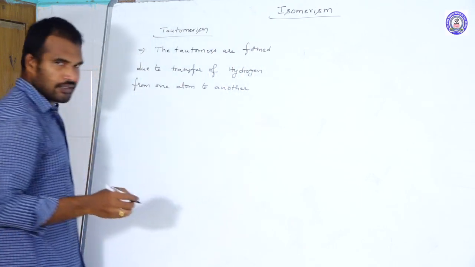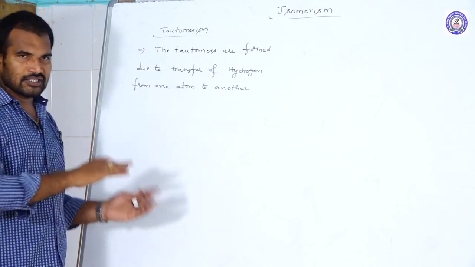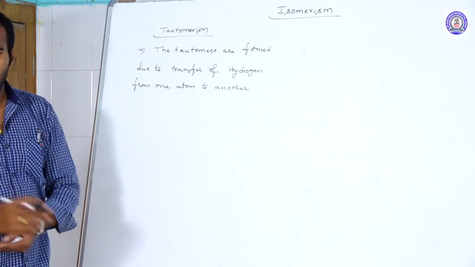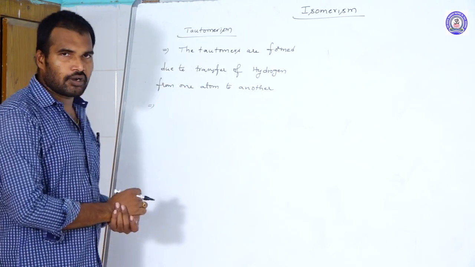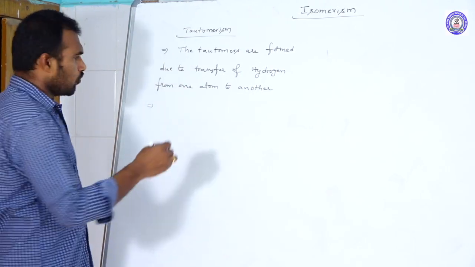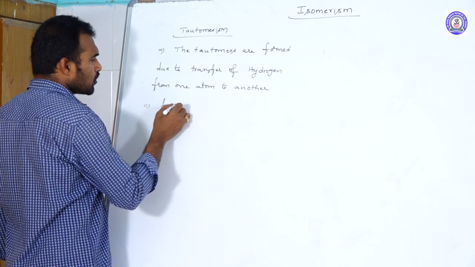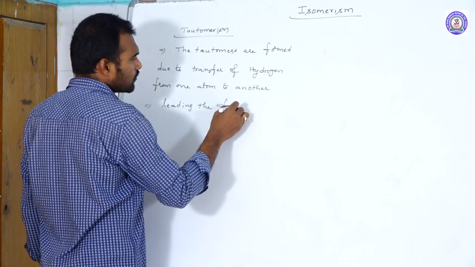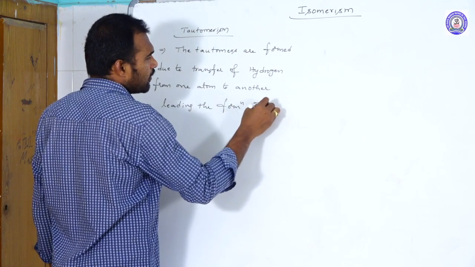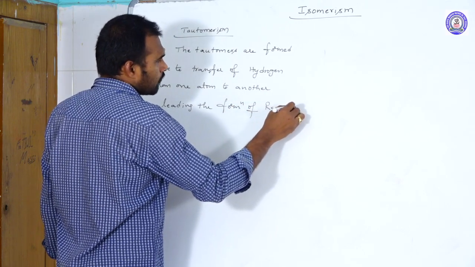Because of the transfer, one isomer is interconverted into another isomer, and because of this transfer of proton from one atom to another atom, they lead to the formation of what structures? Resonating structures.